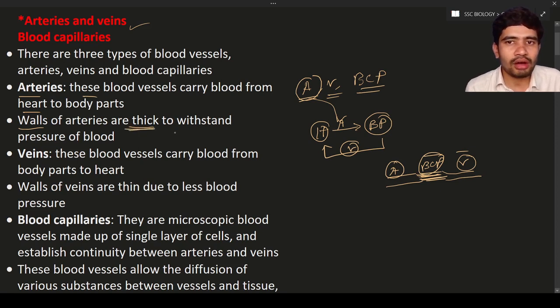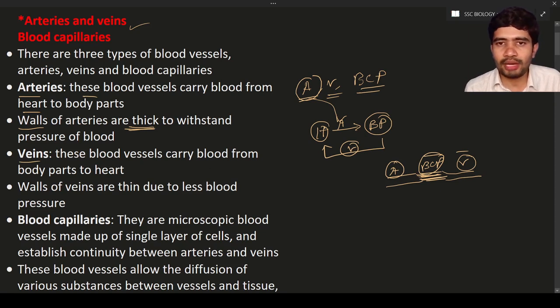If the walls of the arteries are not thick, what happens? They will burst. The arteries will burst if their walls are not thick, so to withstand the pressure, the walls of the arteries are thick. Next, the veins. The walls of the veins are not thick. Why? Because the veins do not have much pressure.